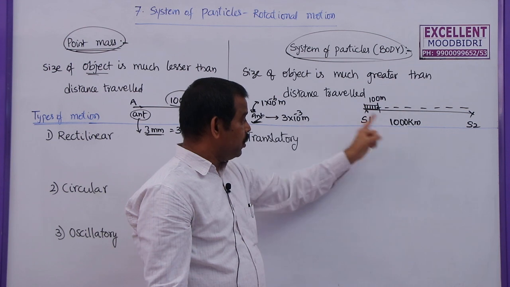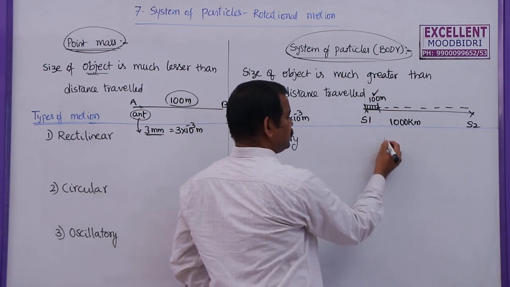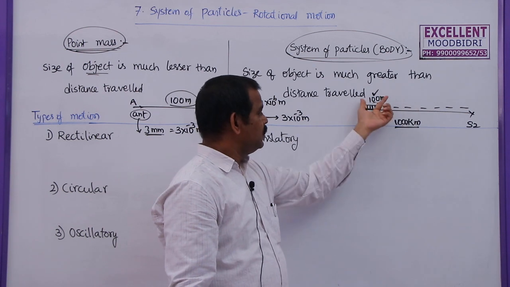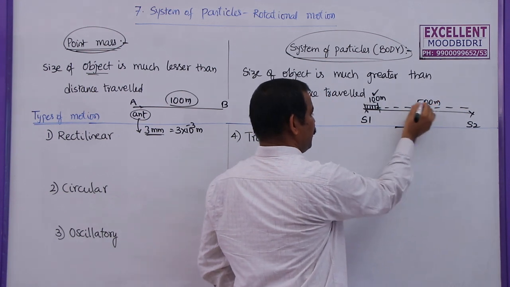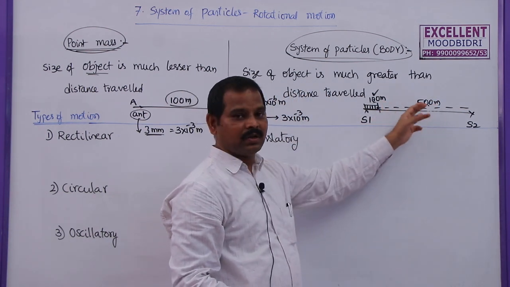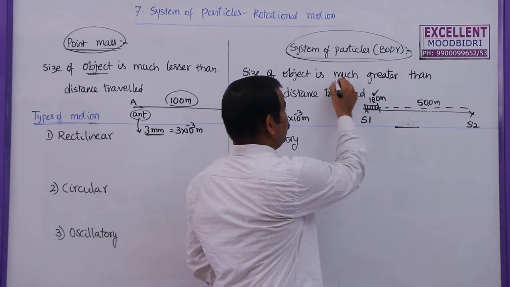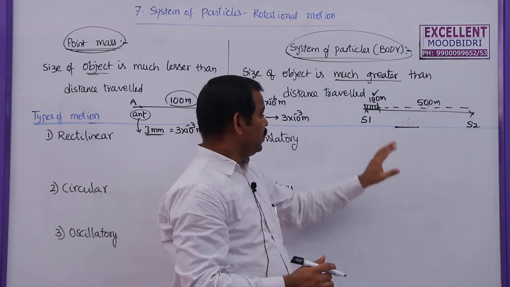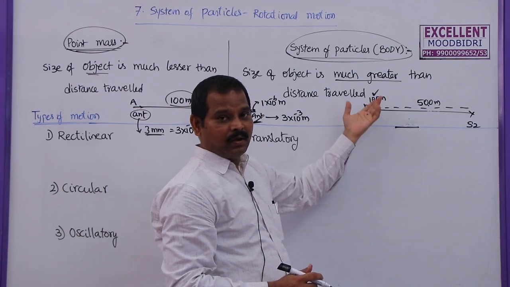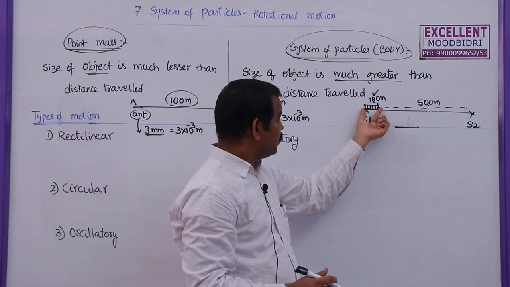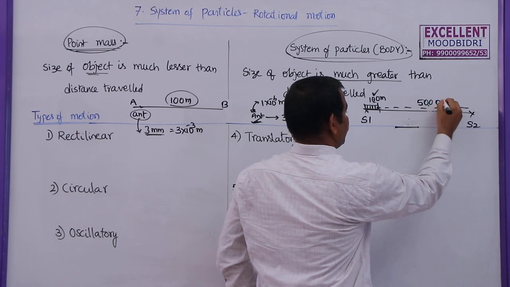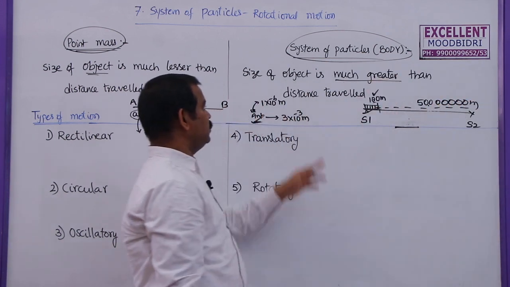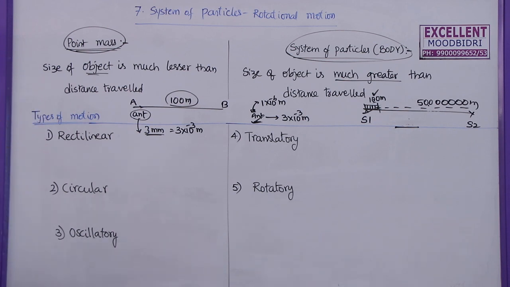So here the train is said to be a point object if the size of the train is much lesser than the distance travelled. Let us say this is 100 meters, and this is only half a kilometer, so 500 meters. These are comparable values, only 5 times greater. Much greater than means it should be more than 100 times. Then we can say the train is a point object. But if it is much greater than this, then the train is said to be a point object.